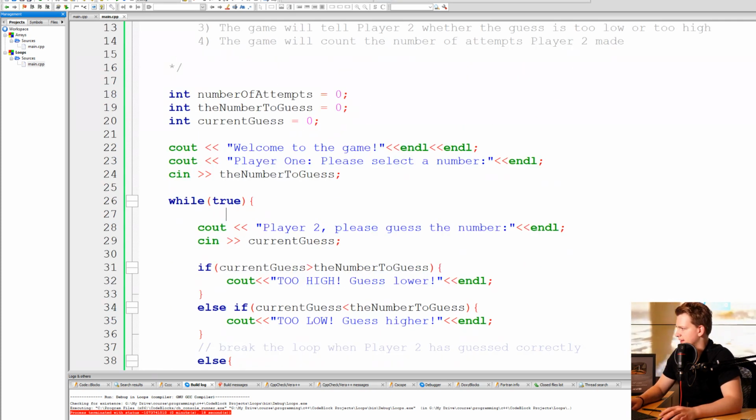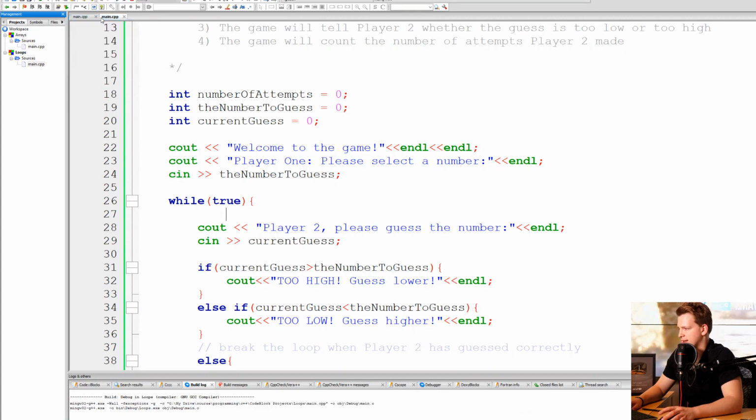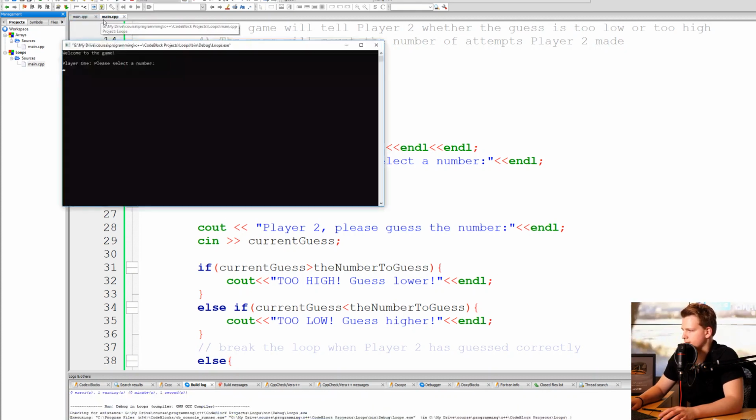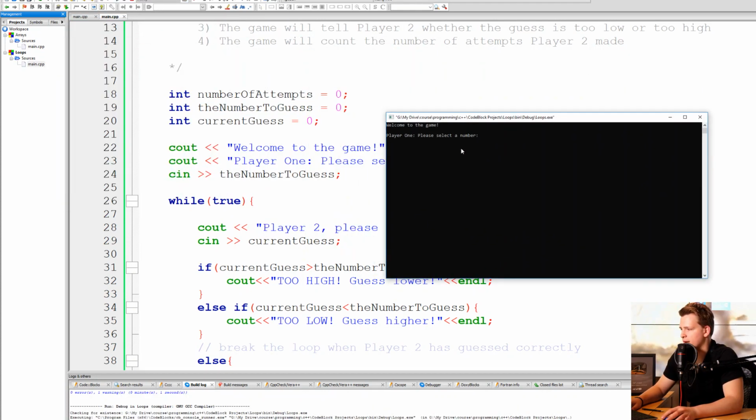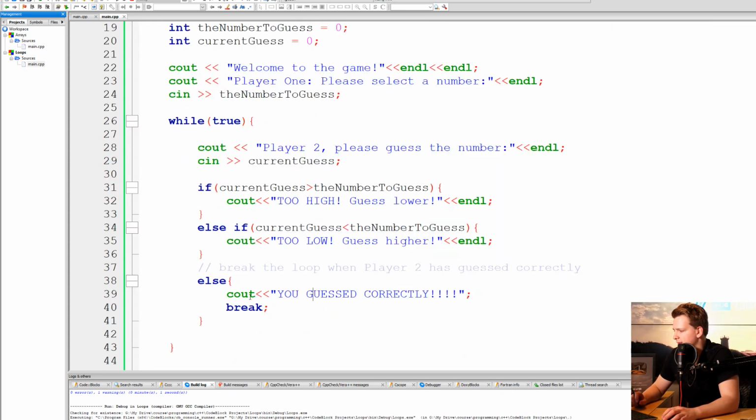So let's see this in action. Okay, player 1, select a number. Let's select 5. Player 2, please guess the number. And so we can try 0. Too low, guess higher. And you see this happens, and then from this line, we jump all the way back here because we have an infinite loop that never ends if we do not enter here.